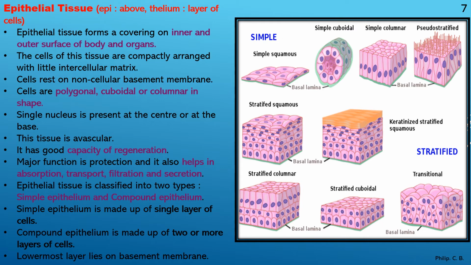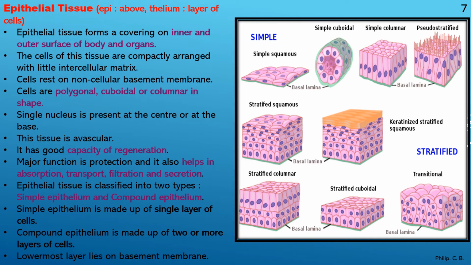So what are the important functions of it? Absorption, transport, filtration and secretion. Further, epithelial tissue is classified into two types: simple epithelium made up of a single layer of cells, and compound epithelium made up of two or more layers of cells. Means in simple it is made up of a single layer, whereas in compound there are two, three or more than two layers.